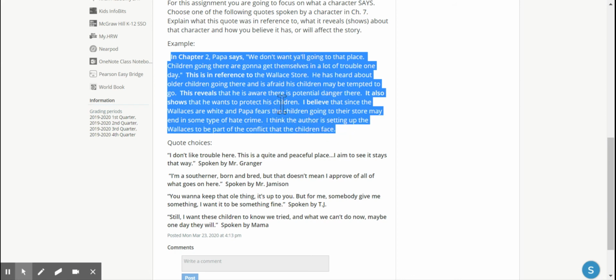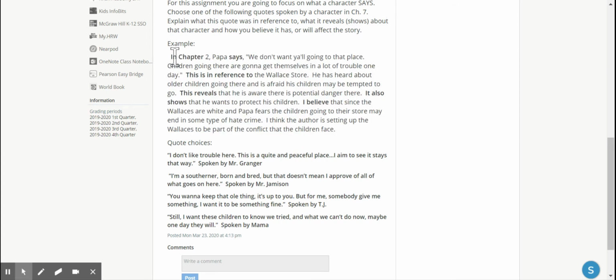This is an example of a fully developed answer. You'll notice that I also have words in bold, which, as you know, usually mean you can steal them from me. What this will also do is make sure that you have all 4 of those things, because you are going to say the quote, then what it's in reference to, so that's 2, what it reveals, that's 3, and what you believe, that's 4. So if you use this as a model, you'll be sure to have everything you need.